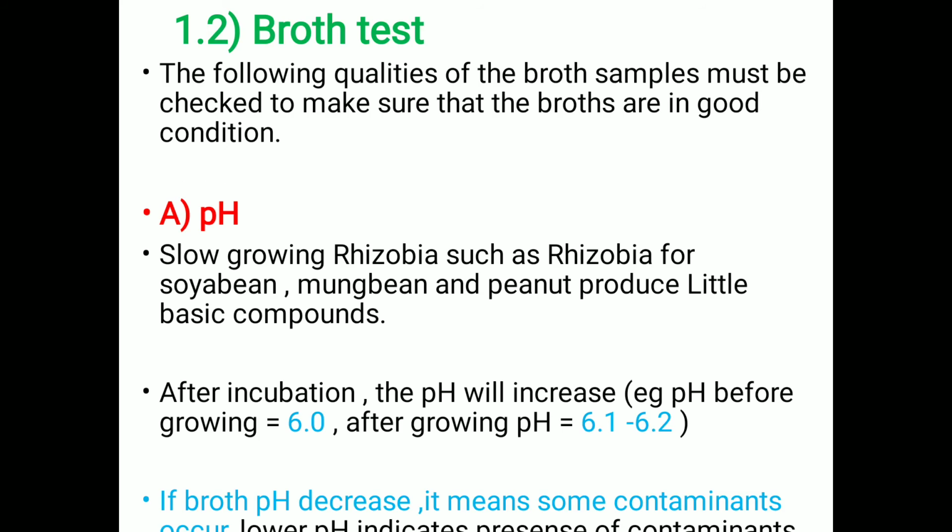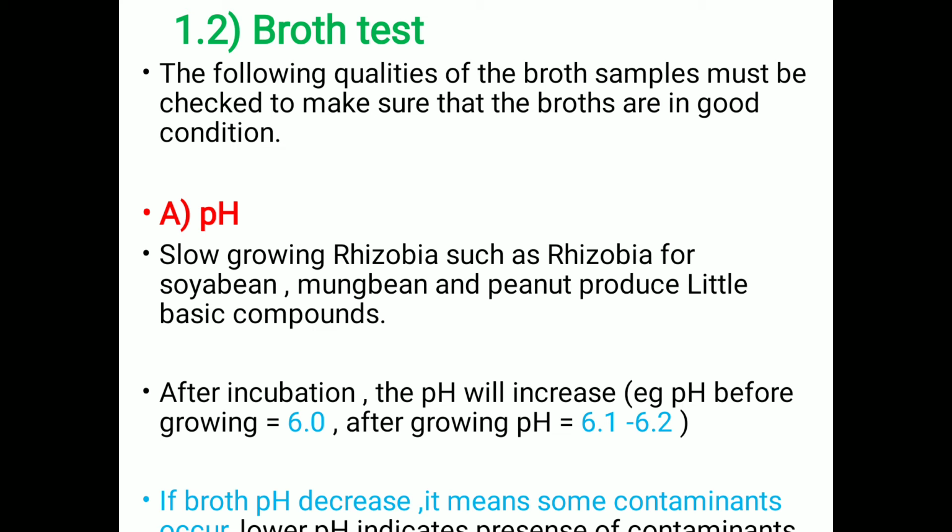Next, after the mother culture test, the second test, 1.2, is the broth test. Broth means liquid test. We have to check the following conditions for the broth culture of rhizobium. First one, pH. Slow growing rhizobia, such as rhizobium for soybean, mung bean and peanut, produce slightly basic compounds, and due to that the pH of the culture increases slightly. So after incubation the pH will increase.